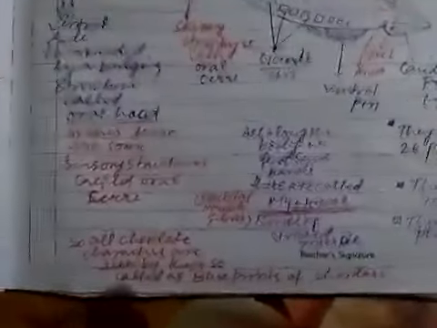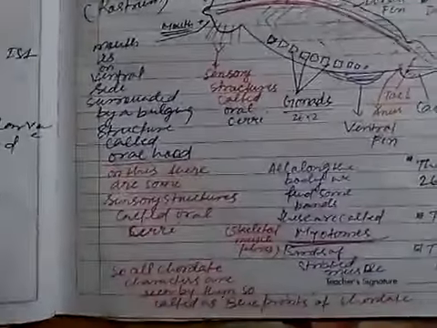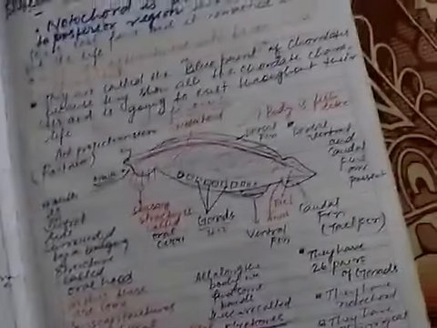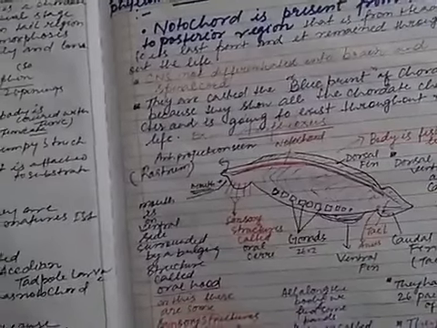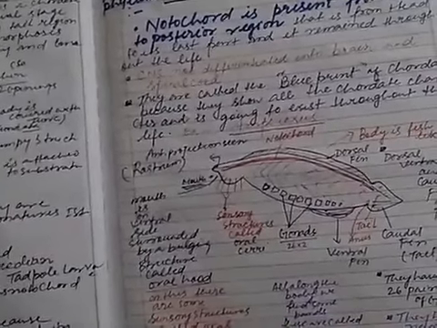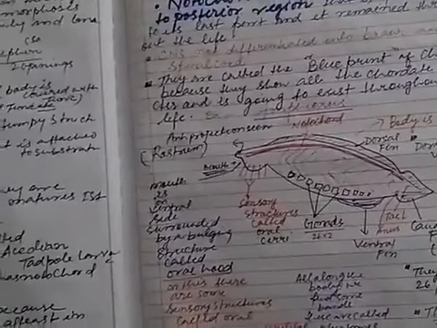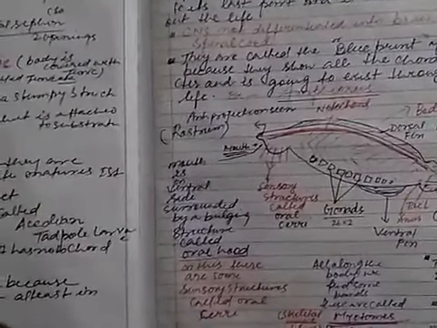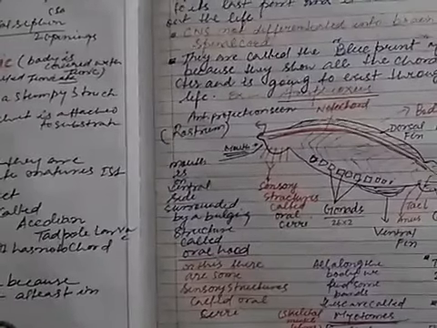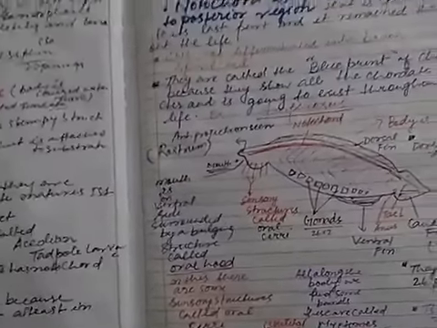So this Cephalochordata is called the blueprint of chordates because they show all the chordate characters, and these exist throughout their life. We should remember the example is Amphioxus, and the anterior projection which is seen is called the rostrum. Mouth is ventral. So these things we should remember.